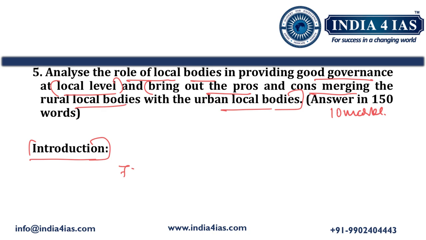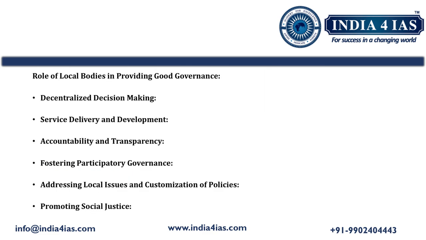The 73rd and 74th constitutional amendments empower the rural and urban local bodies with constitutional status, providing them with greater autonomy to promote development and good governance. Now we will discuss the answer for the first part of the question, that is the role of local bodies in providing good governance.